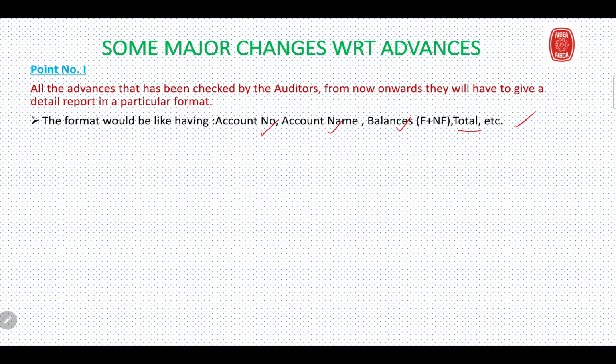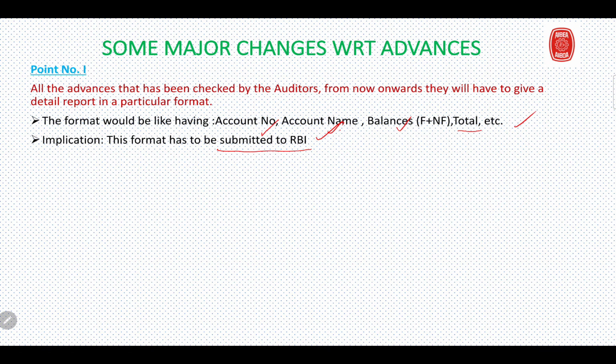And what would be the implication of this? Friends, the implication would be that this format has to be submitted to RBI. So you know the implications now. Since this has to be submitted to RBI, think how seriously the auditors would be checking the advances. Earlier, this report did not have to be submitted to RBI.